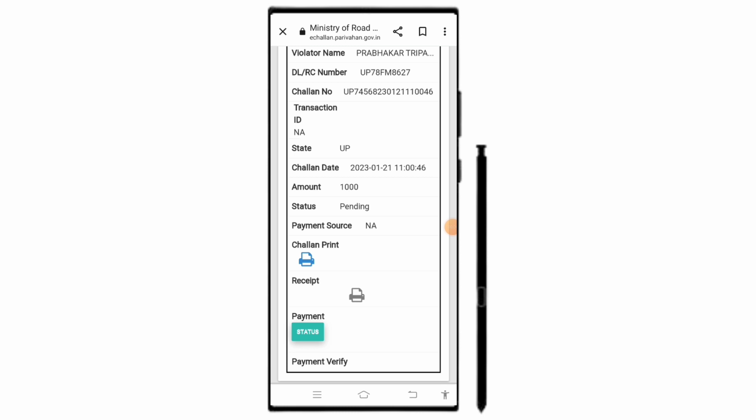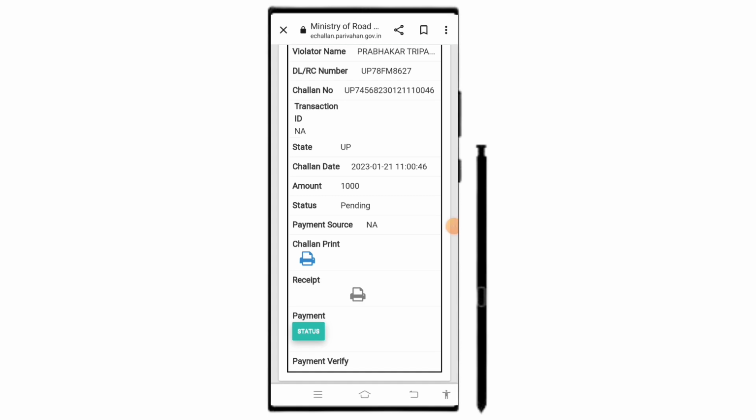After that, by clicking on the payment, you can make the payment. Here I cannot show you by making the payment because the person whose challan I am showing on the screen has not paid the challan within the due date, therefore his challan is being forwarded to the court. Therefore, I cannot show you by making the payment. But if you have not crossed the due date, you will be shown the pay now option here. Then you need to select the mode of payment to pay the challan fees. Once the transaction is complete, you will receive a transaction ID. You can note it down for future reference.